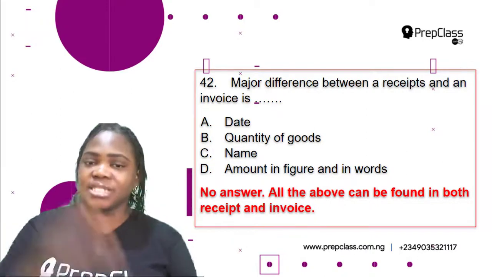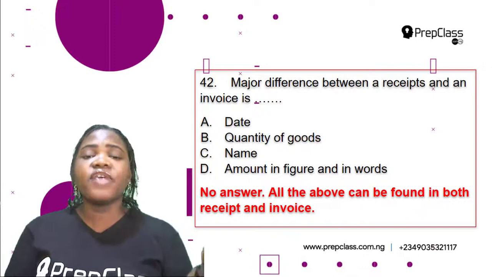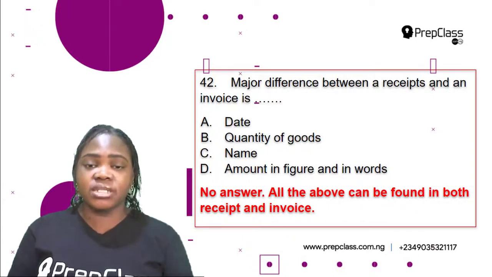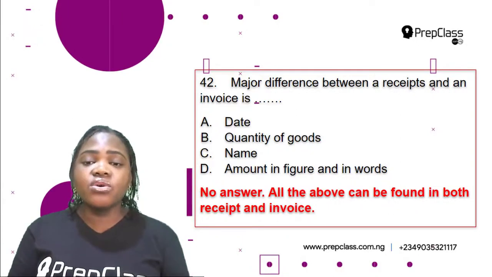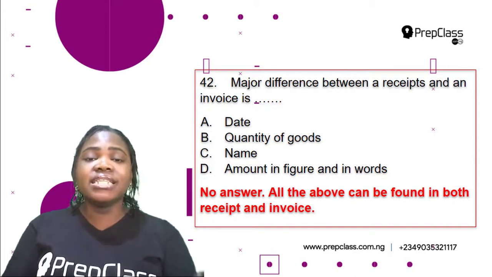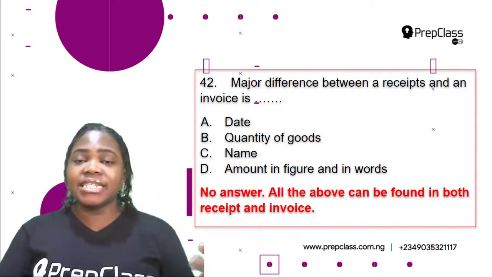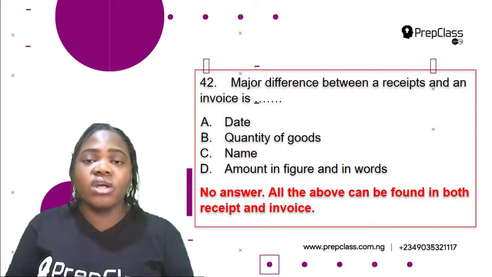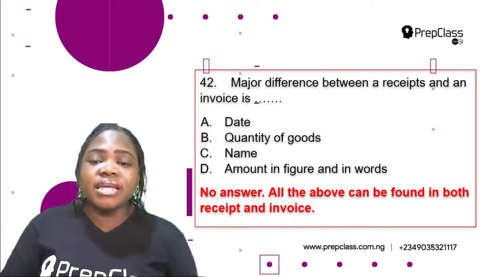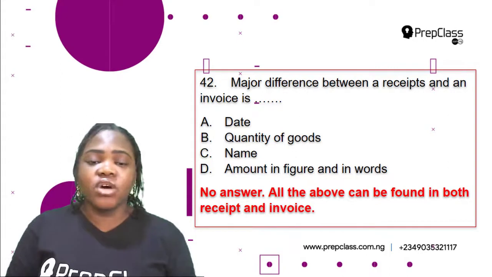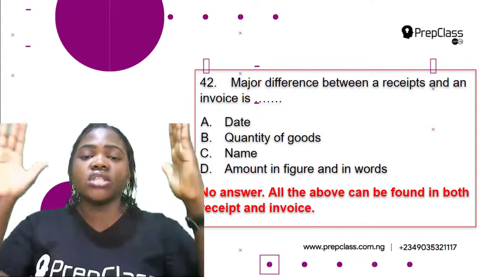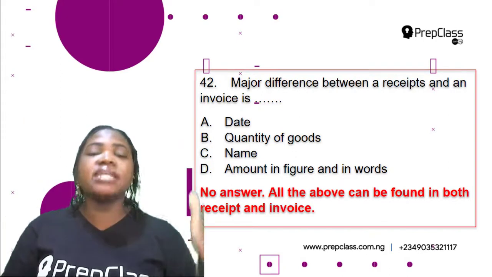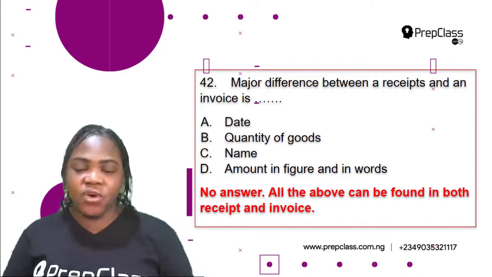They are both found in receipt and invoice. So you find the date which the transaction was carried out, the quantity of goods that was bought or sold, the name of the company selling and the name of the company buying, then the amount in figure and words are both written in the receipt and invoice. So there is no answer here because all the above can be found in both receipt and invoice.